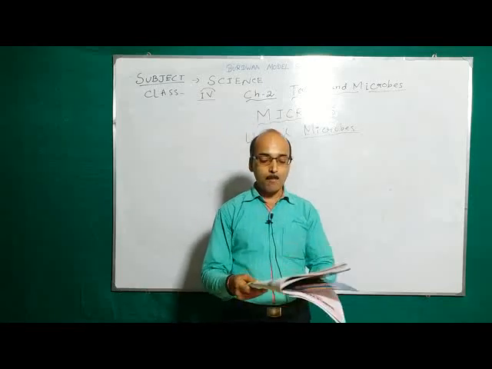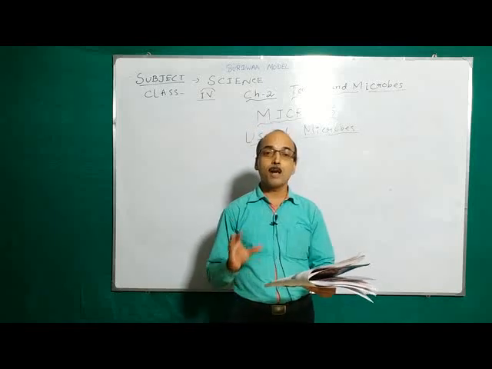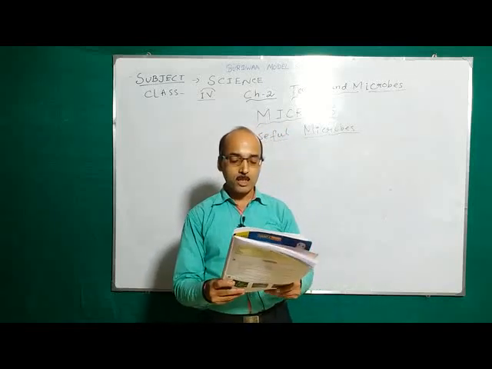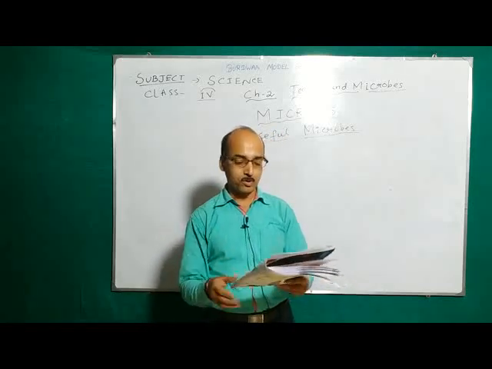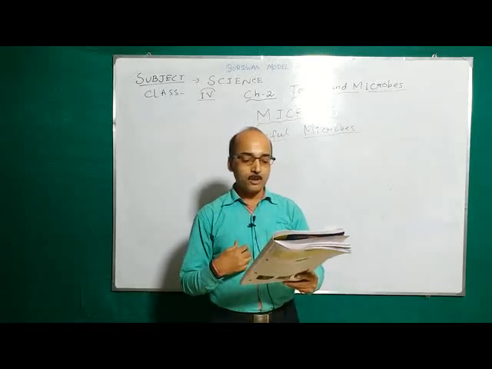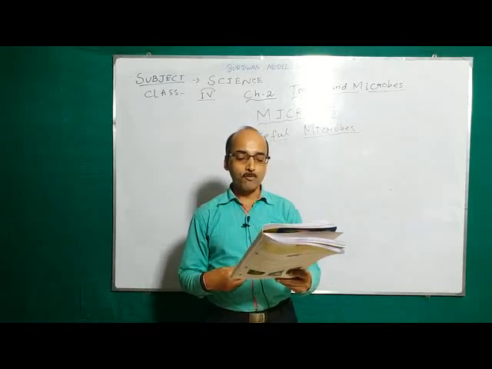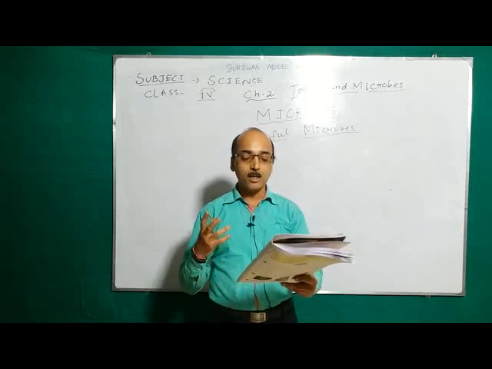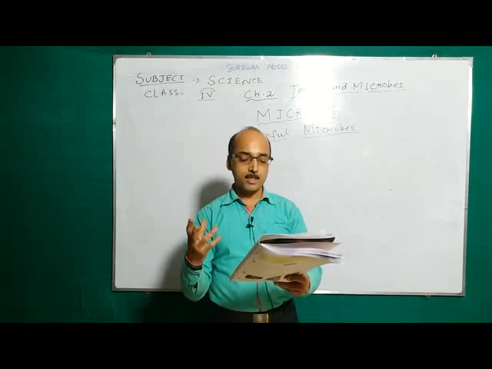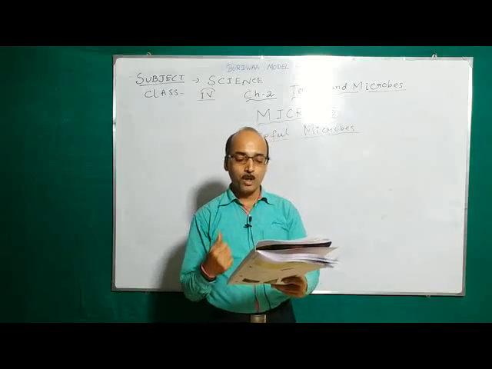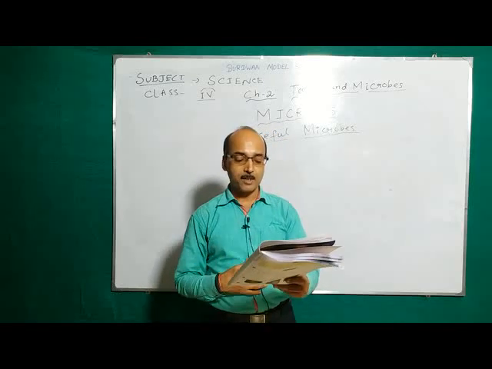There are some microbes that are useful to us in many ways. Microbes can be harmful and useful both. So useful microbes are: number 1, a fungus called yeast helps to make soft cakes and bread. So there is a fungus, yeast. An example is yeast from the fungus group. They help to make soft cakes and bread.